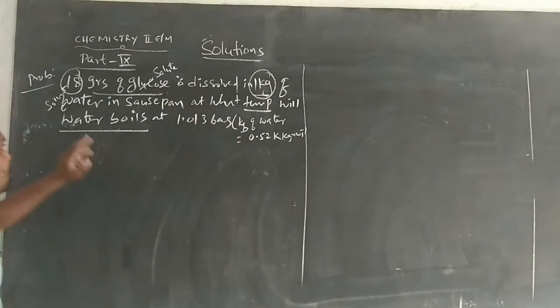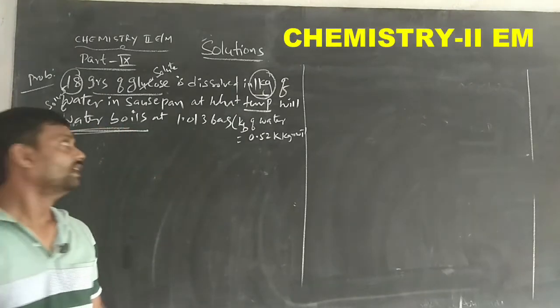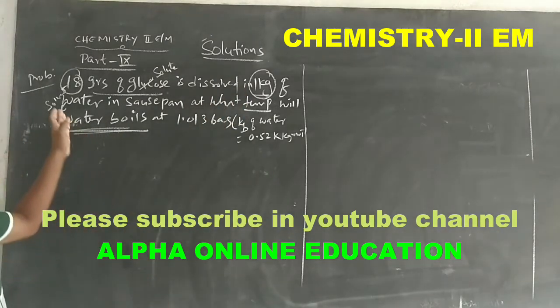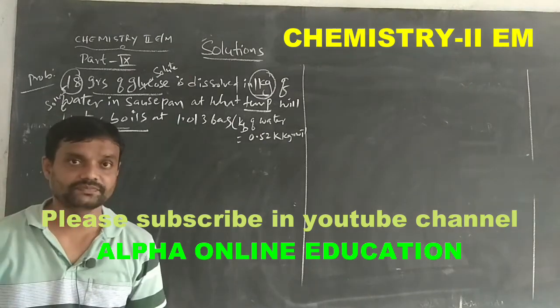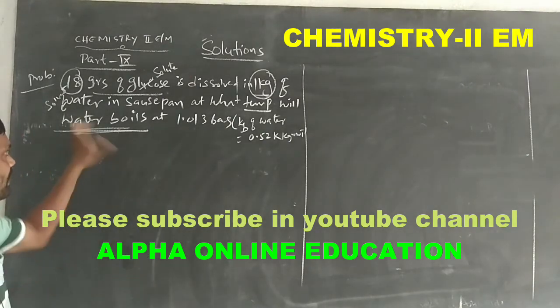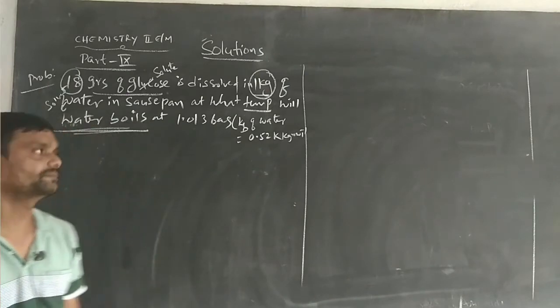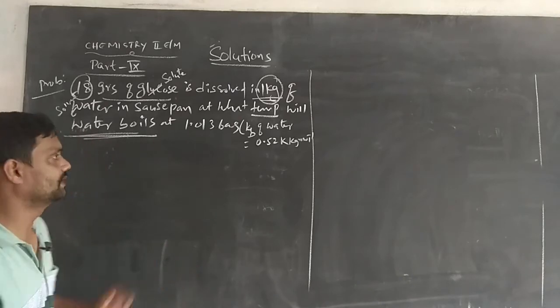At what temperature will water boil? When glucose is added to the solvent like water, it will give the solution. We should find out that solution's boiling temperature.